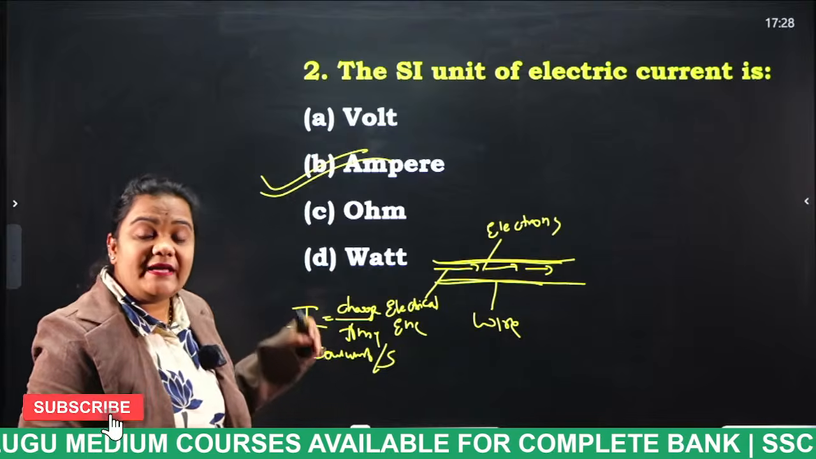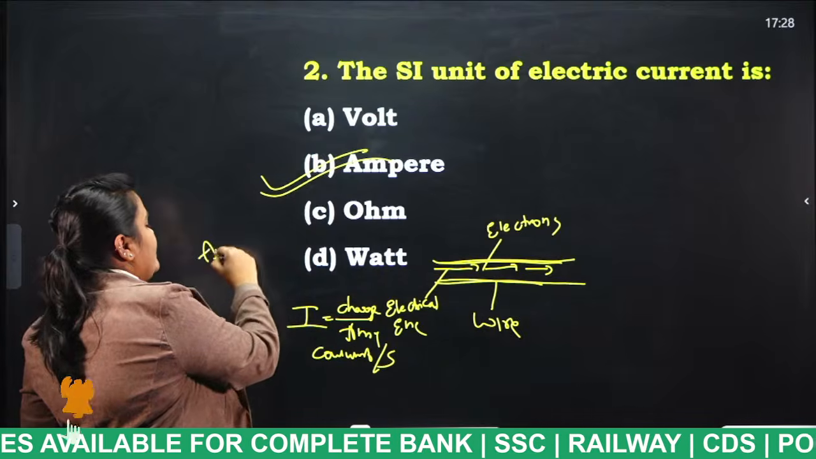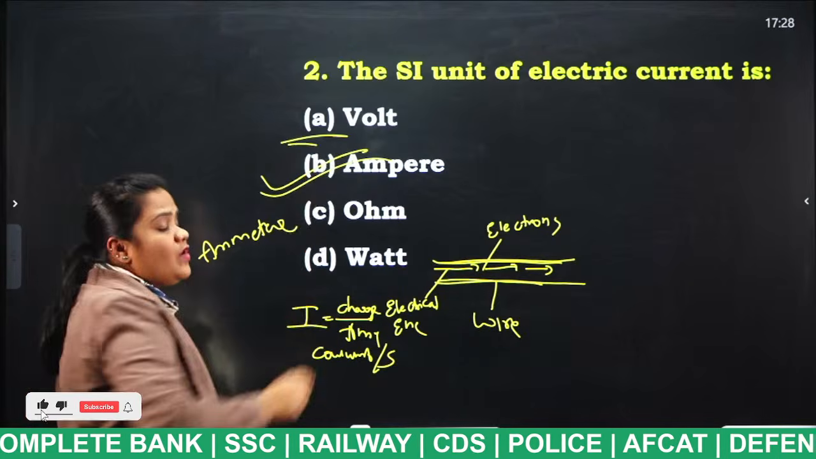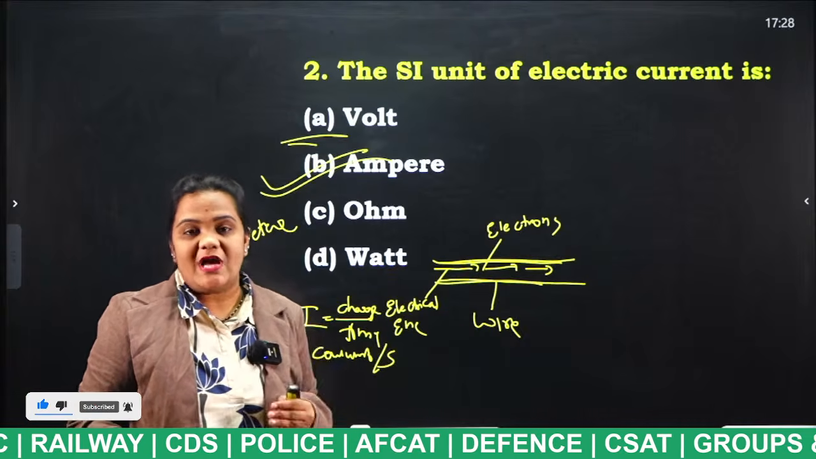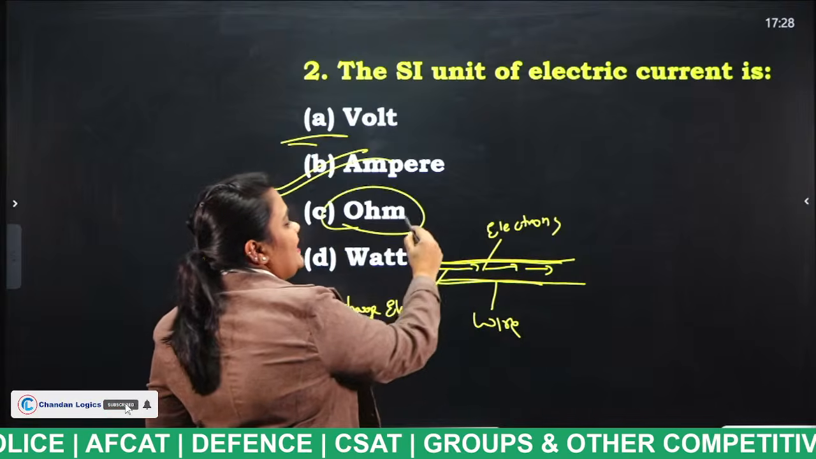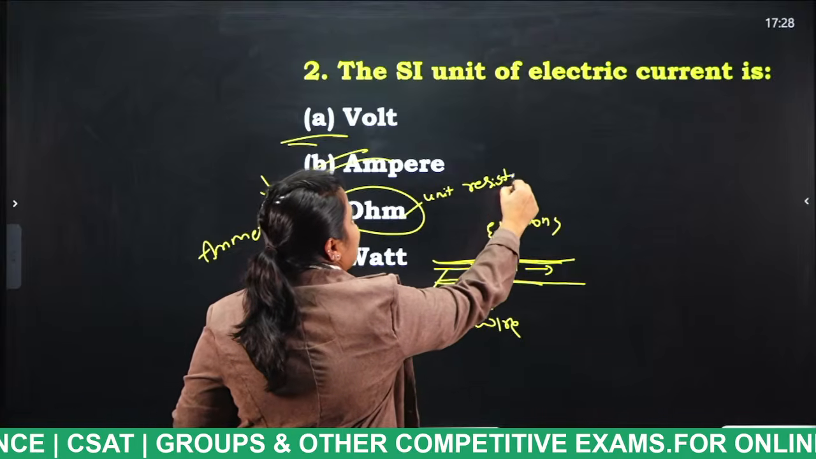And what is the instrument which is used to measure the electric current? Ammeter. Okay, ammeter. This is volt, right? So volt is the unit to measure either voltage or potential difference. And finally ohm. Ohm is the unit to measure what, students? Resistance.